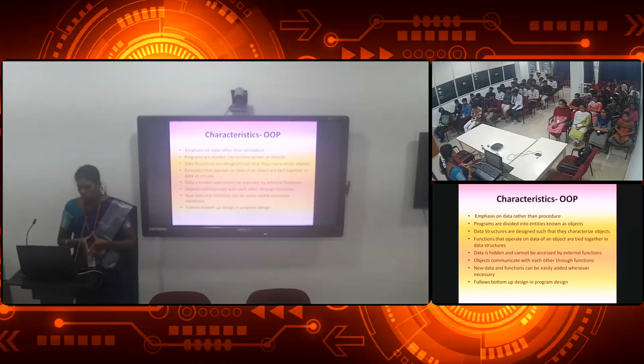And the last one: it follows a bottom up approach, or design, in the program. Whereas in procedure oriented programming we followed a top to bottom approach, here we are following a bottom up approach. This design is followed under object oriented programming.